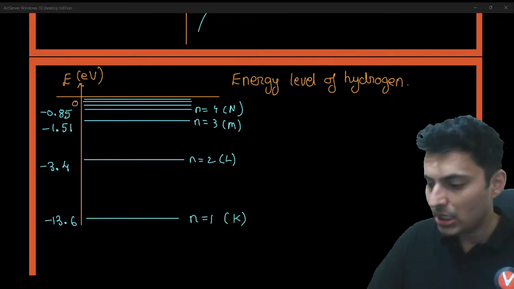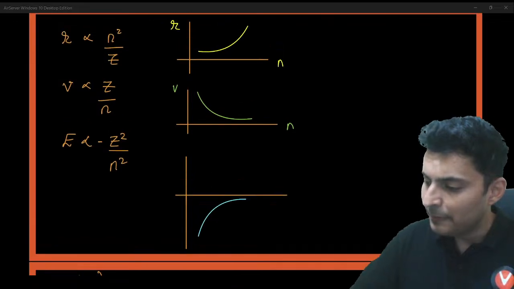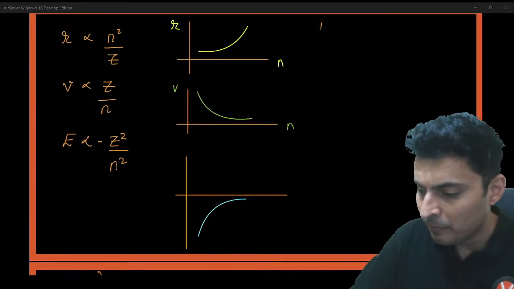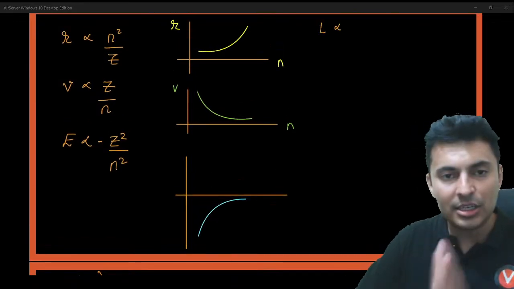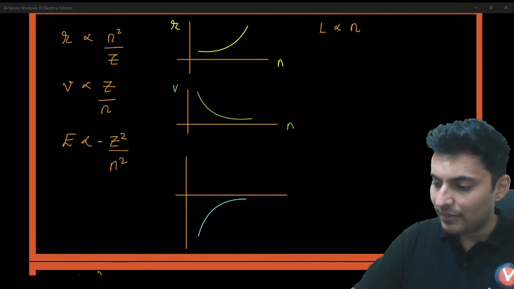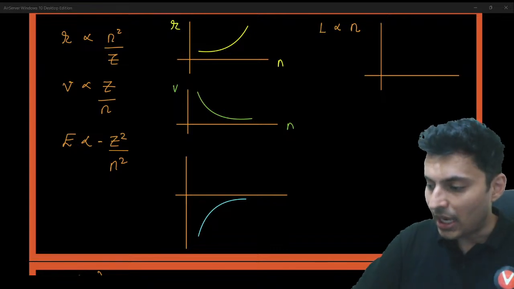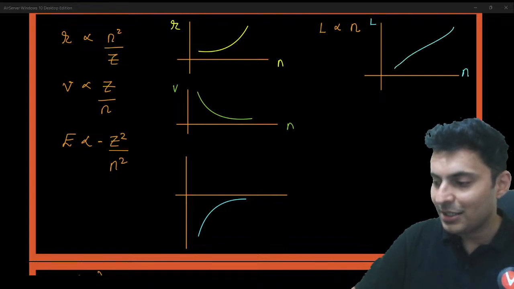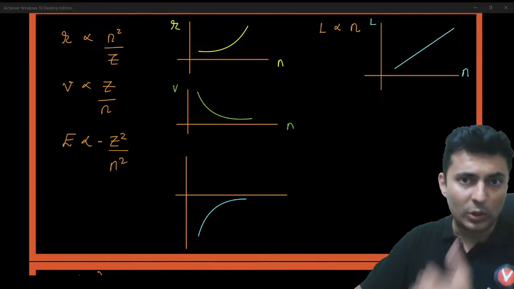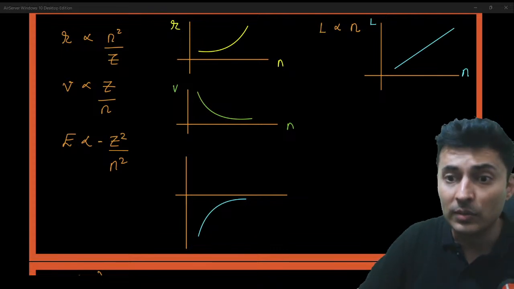Very good. Great. There was one more thing which I could have given over here, and that is the angular momentum. Angular momentum is nh by 2 pi, so it is directly proportional to n. So if somebody was interested in drawing the graph of angular momentum with n, it will be a straight line. See, so many graphs I have drawn for all of you from just atoms alone.